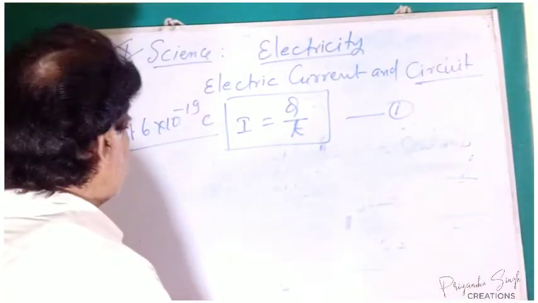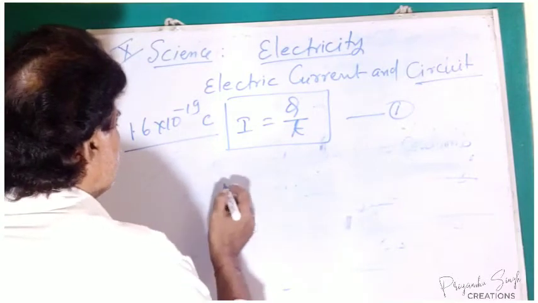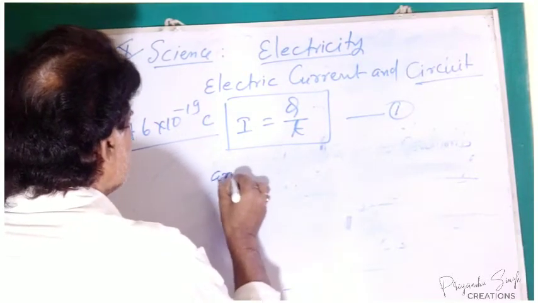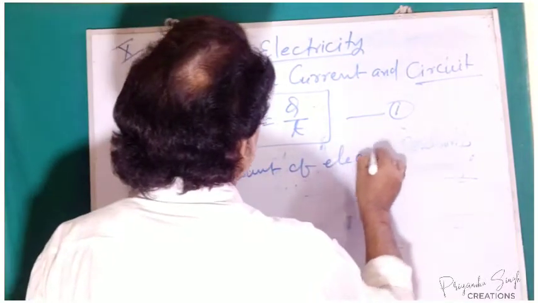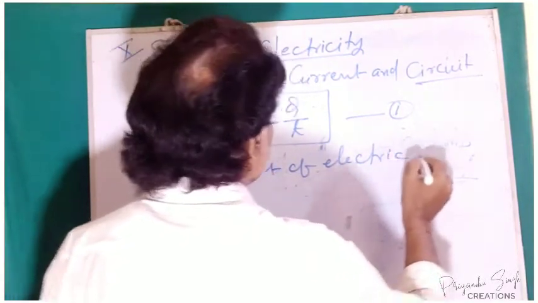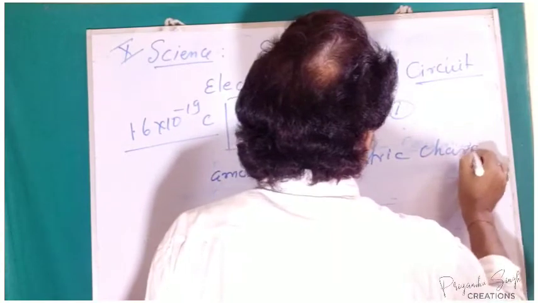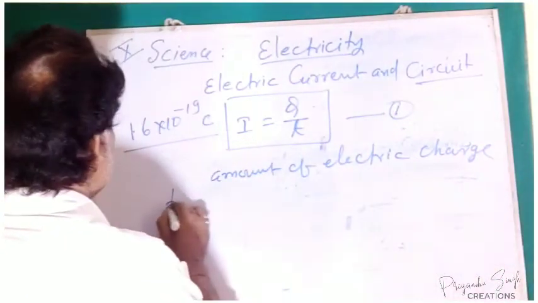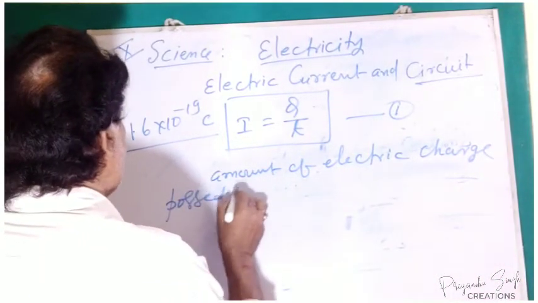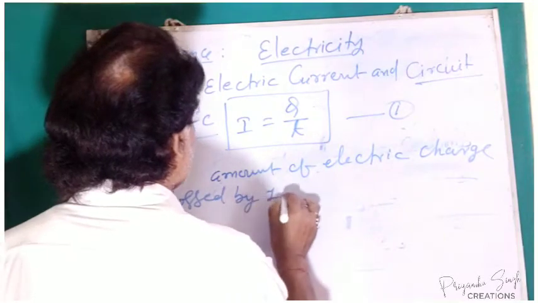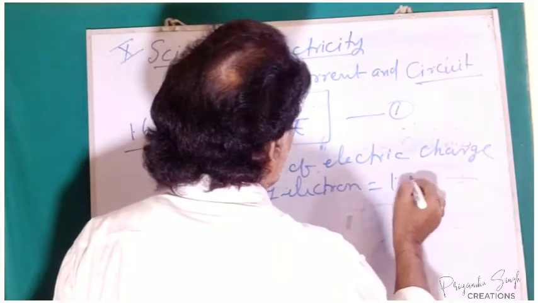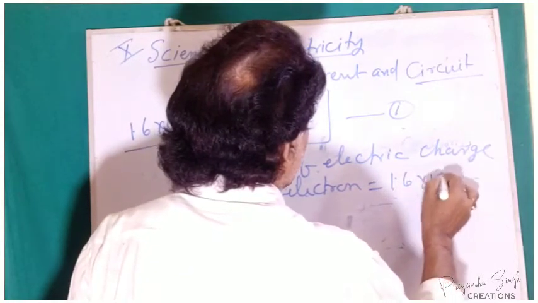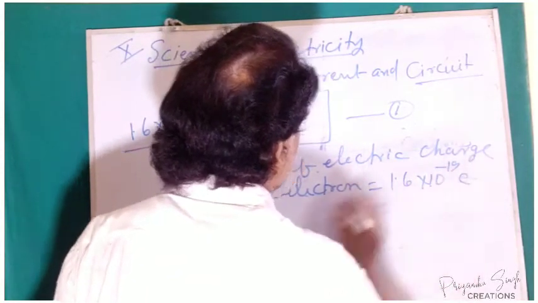See here, the amount of electric charge possessed by 1 electron equal to 1.6 into 10 to the power minus 19 coulomb.